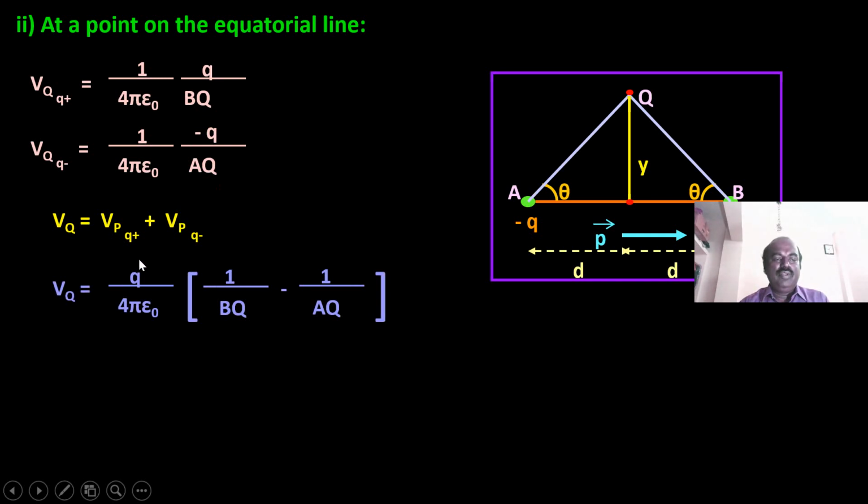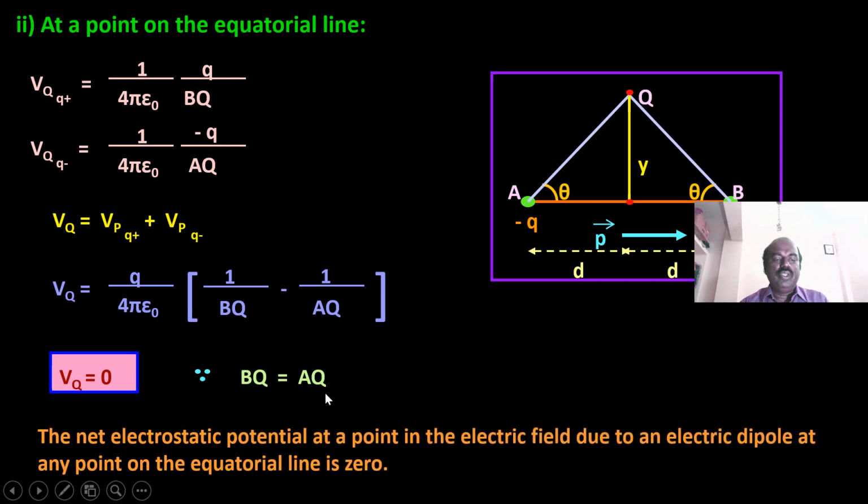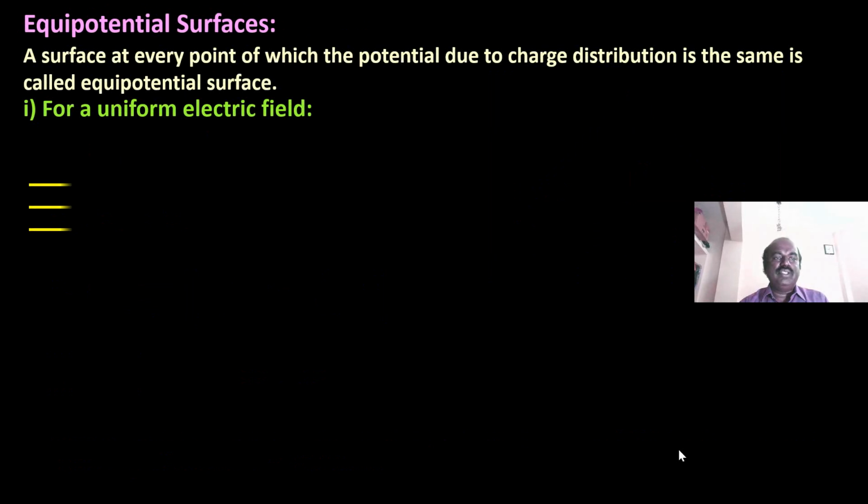Then we can write VQ is equal to Q by 4 epsilon 0 into 1 by PQ minus 1 by AQ. So here the potential will be 0 if PQ is equal to AQ. So the net electrostatic potential at a point due to an electric dipole at any point on the equatorial line is 0.